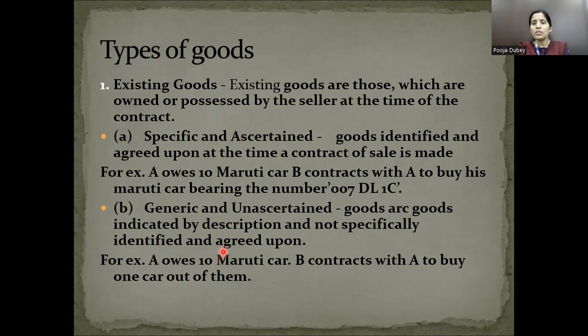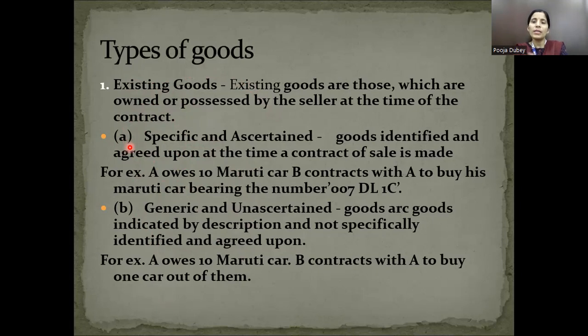If you are going to purchase a water bottle in the market, there are many options of water bottles, so all those options become generic goods for you. And when you decide to purchase a Cello 1000 ml bottle, that becomes the specific good for you. So when you are going to purchase goods, the first option is existing goods, meaning those goods that are existing at the time of the formation of the contract of sale.